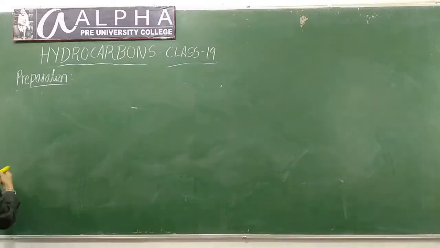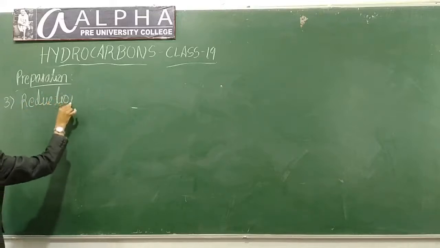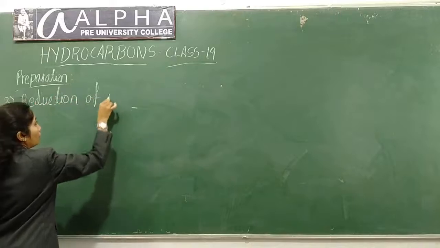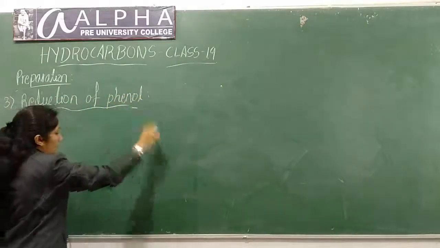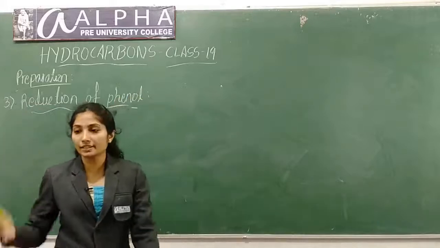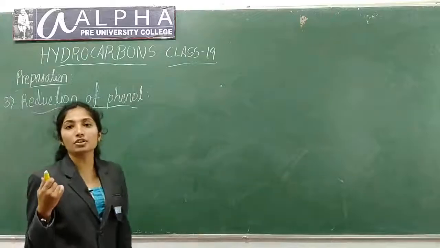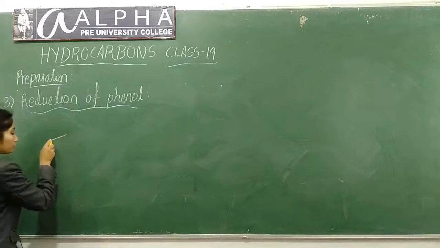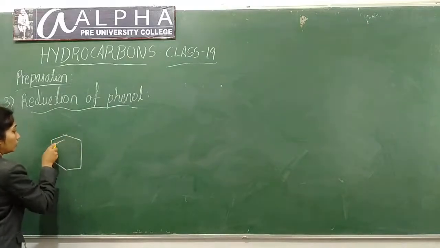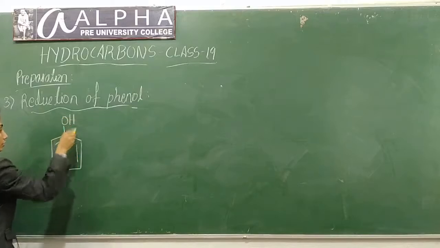Third method, reduction of phenol. If you reduce phenol in the presence of zinc dust, or if you heat phenol in the presence of zinc dust, it gives benzene. This is phenol, with the structure OH.